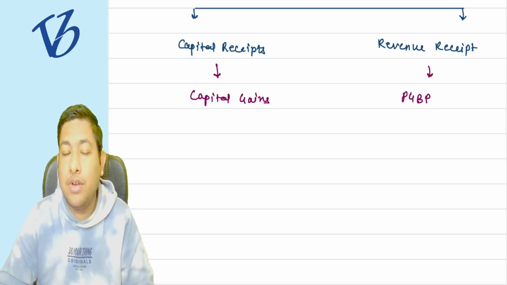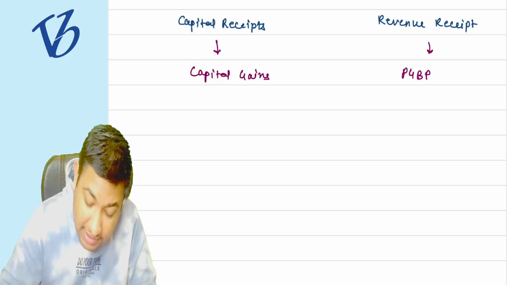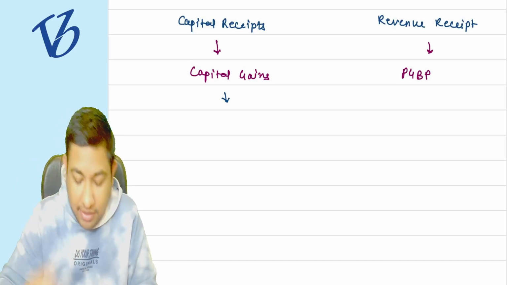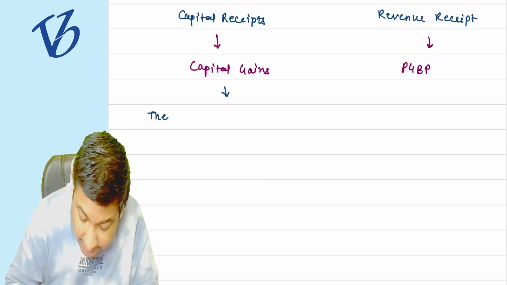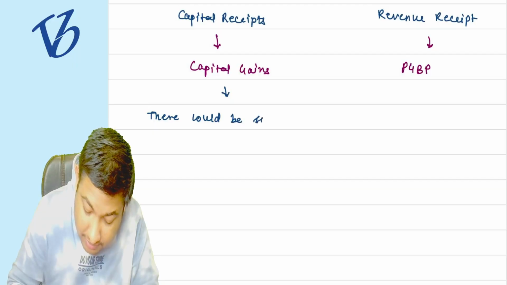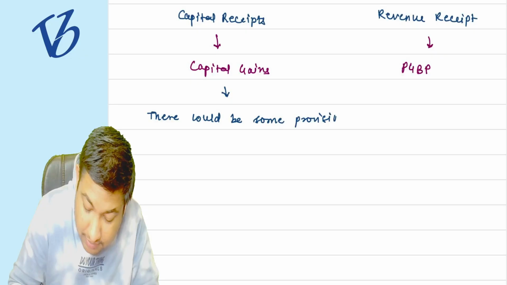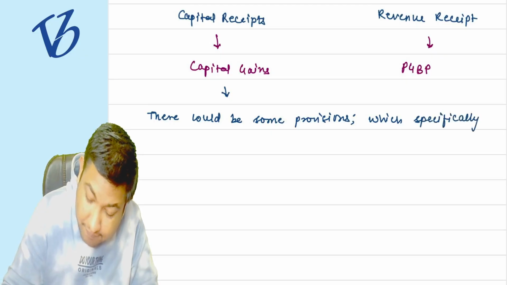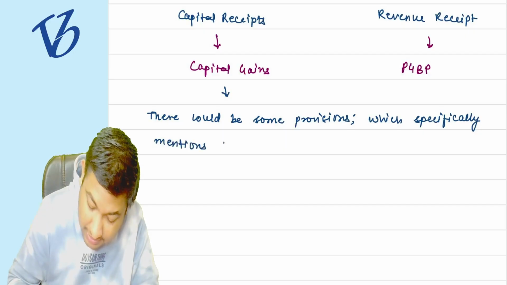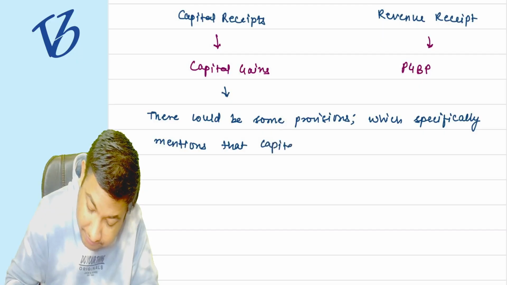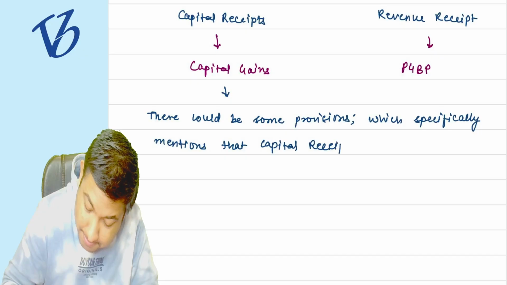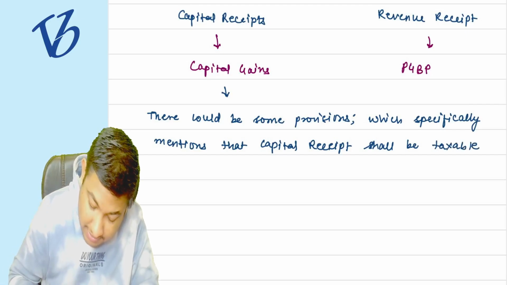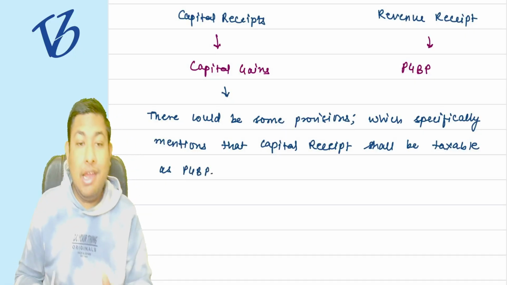But listen to me very carefully. Usually the capital receipt is going to be taxed under the head capital gain, but there could be some provision which specifically mentions that the capital receipt shall be taxable as PGBP.